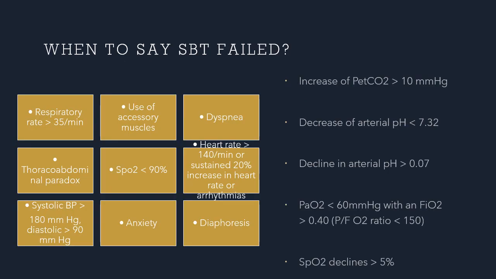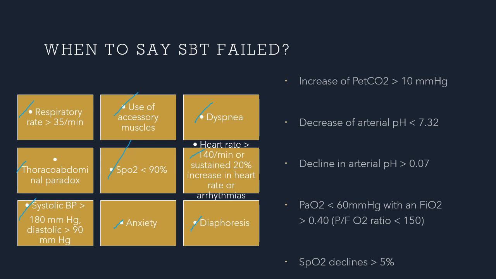When to say a spontaneous breathing trial has failed? We saw when weaning fails. When to say a spontaneous breathing trial or your extubation readiness trial has failed? Clinically, if the patient is having a respiratory rate of more than 35, paradoxical respiration, rise in blood pressure, use of accessory muscles, drop in saturation to 90%, anxiety, dyspnea, tachycardia of more than 20% from the baseline, or arrhythmia, or the patient is diaphoretic, then you can say the ERT has failed.